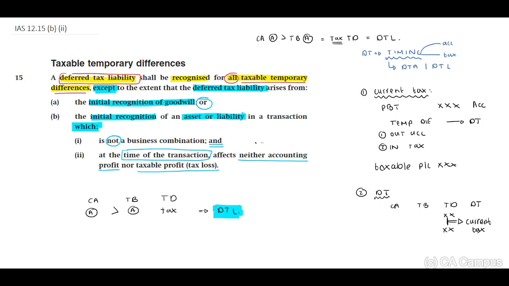Okay. Guys, I'm honest, I think this is quite a challenging section of IAS 12.